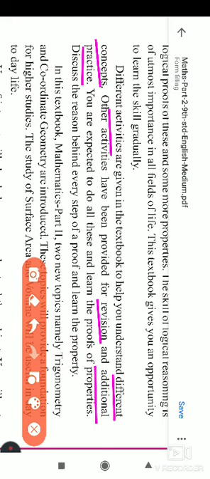You are expected to do all this, learn the proofs of properties, discuss the reason behind every step of a proof, and learn the property. Here some theorems and their proofs are given, and from those proofs you are going to learn the different properties.